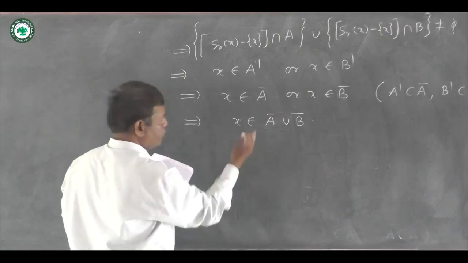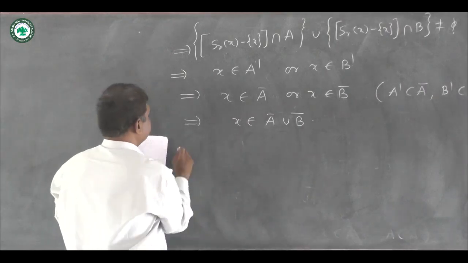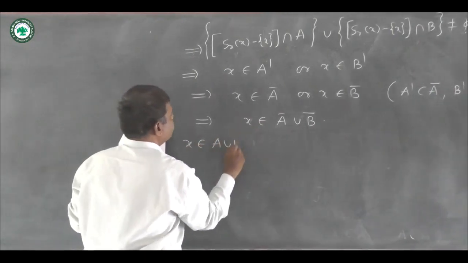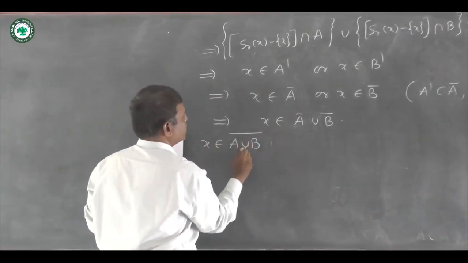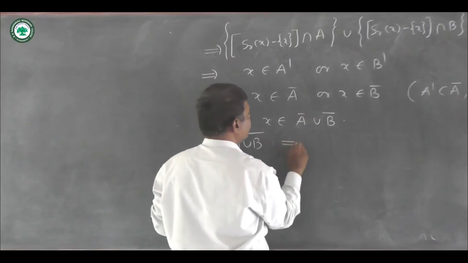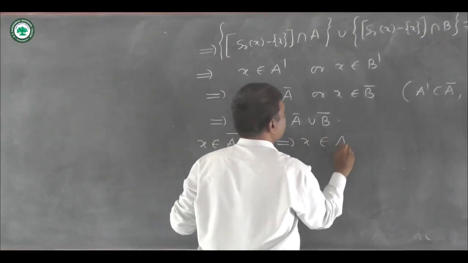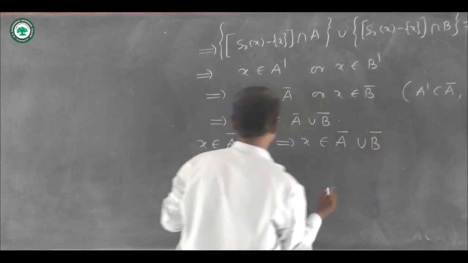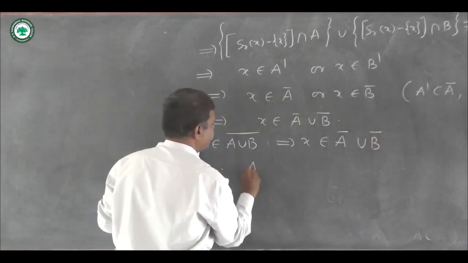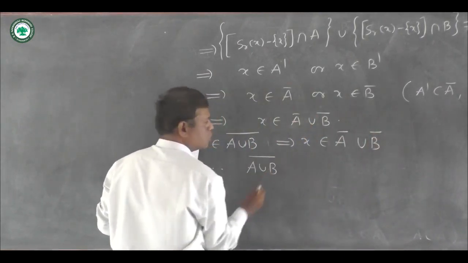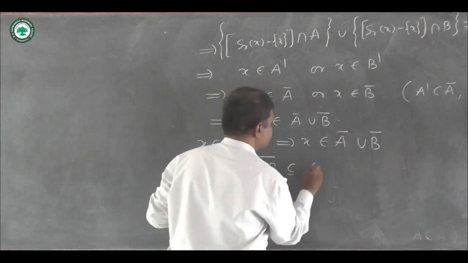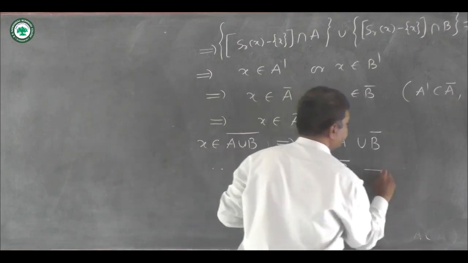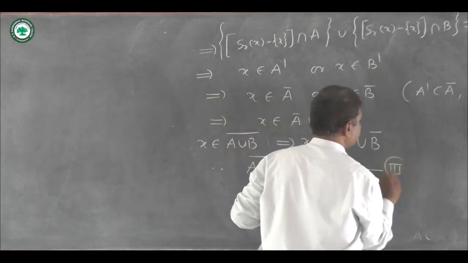So we can write here X belongs to closure of A union B. Now this implies that X belongs to closure of A union closure of B. So therefore we write closure of A union B, now this is containing closure of A union closure of B. Now this is third.